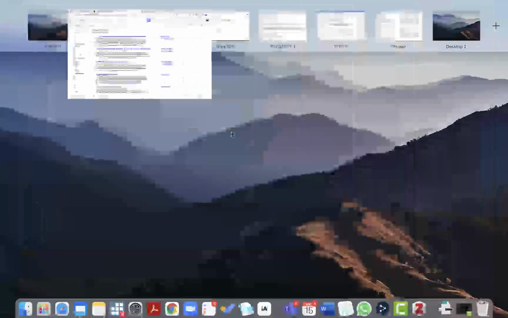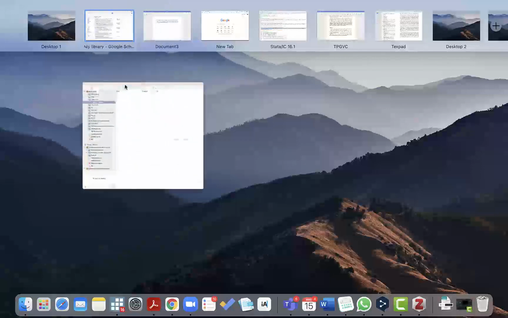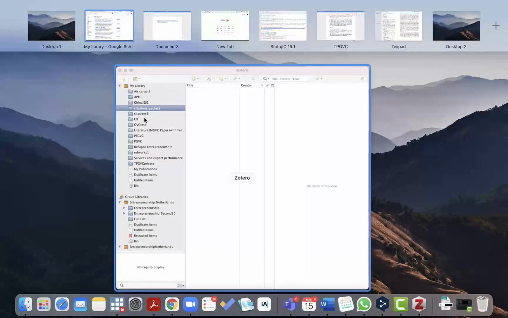So if I open my reference manager, you can see that I've already made a bit of an entry as a test for global value chains that is empty at the moment.